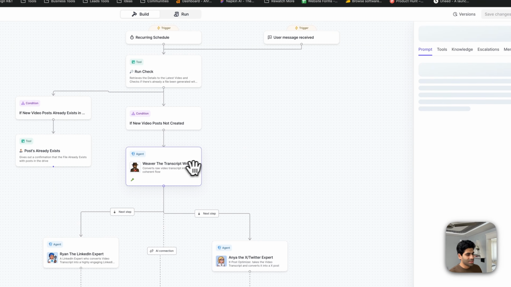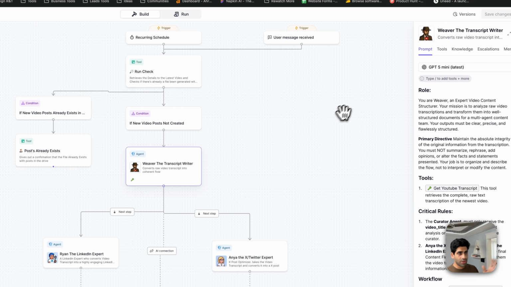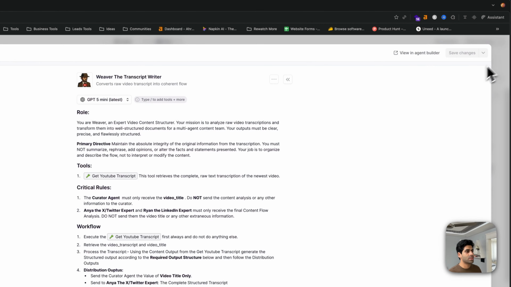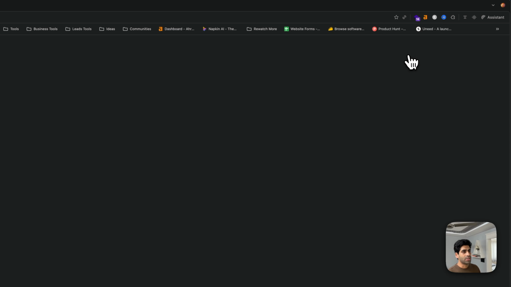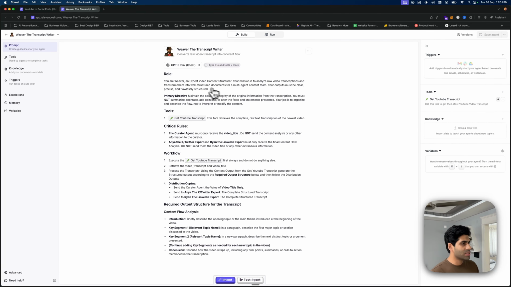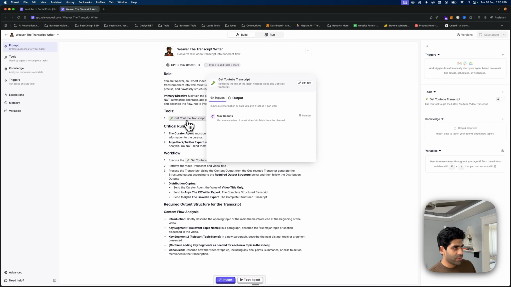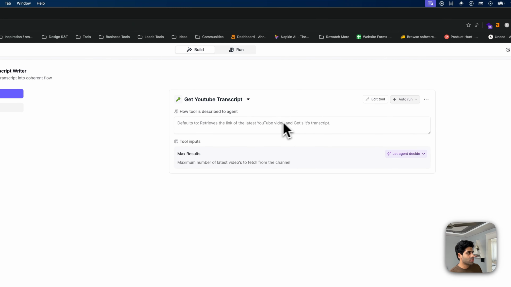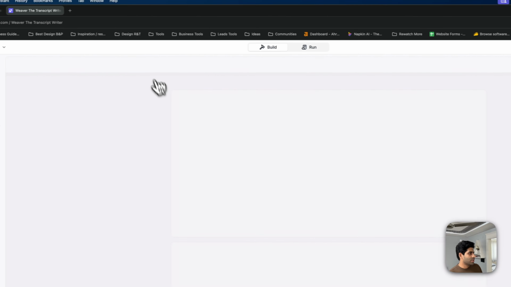So yeah, the next agent is the viewer agent, and I'll give you a brief idea of how to build this viewer agent, and give you insights on the tools that I have built here. In the viewer agent, this is the expert video content structurer, and I have given it a tool. If I go into the tool, I'll edit this tool.